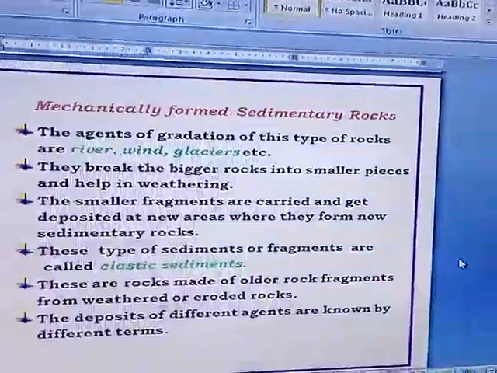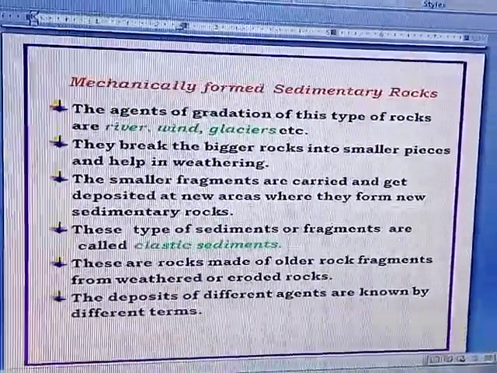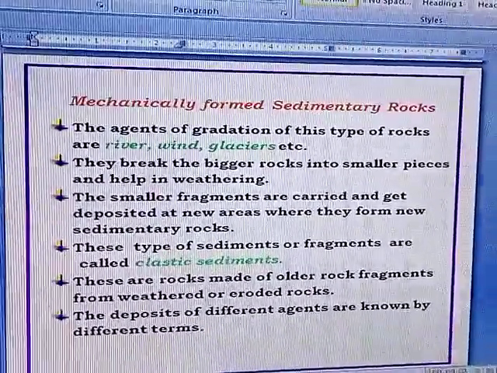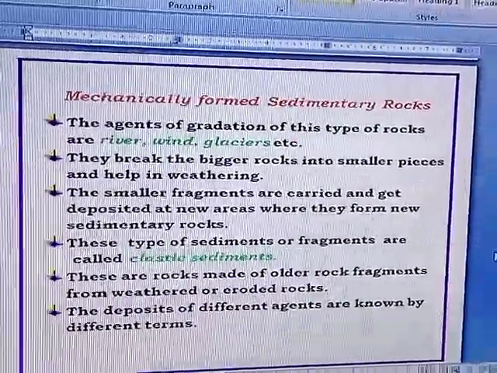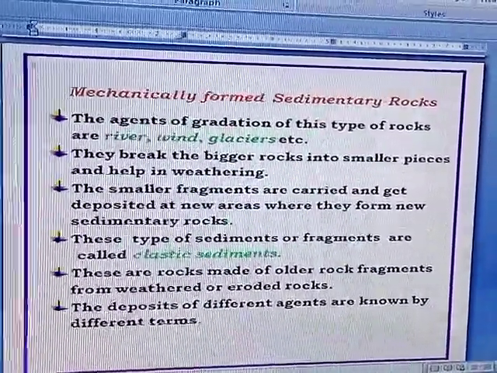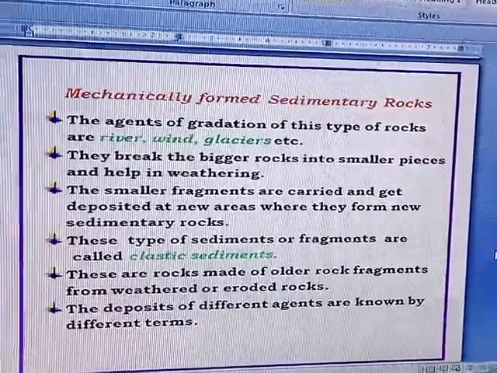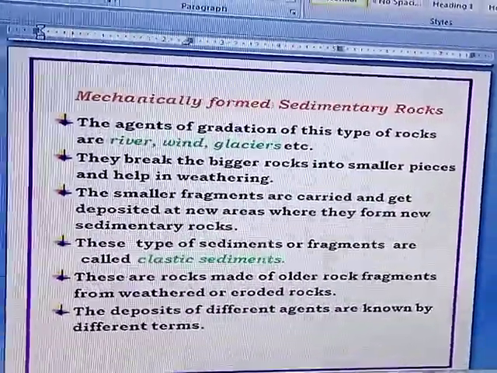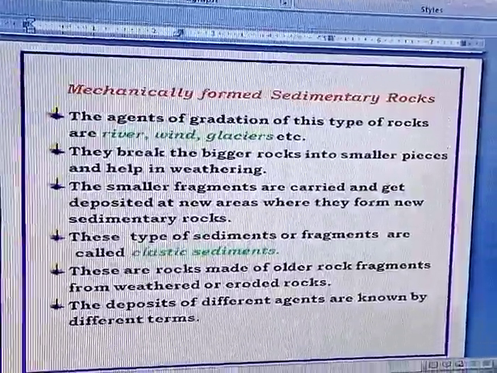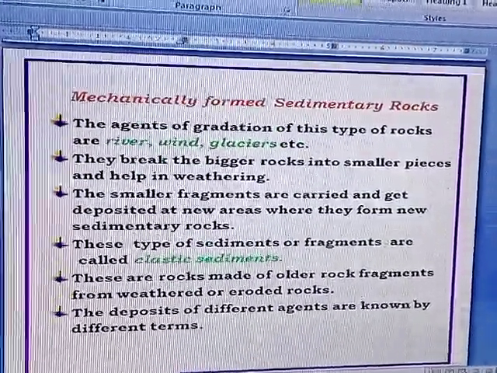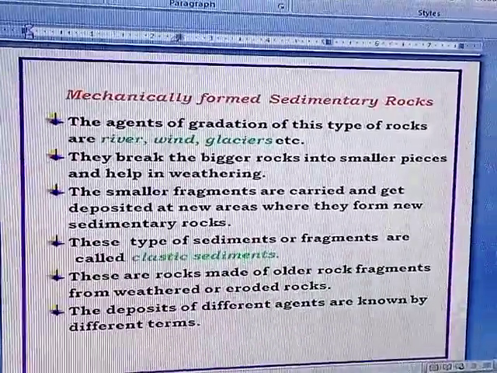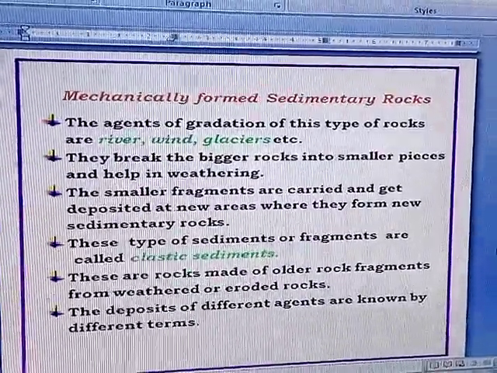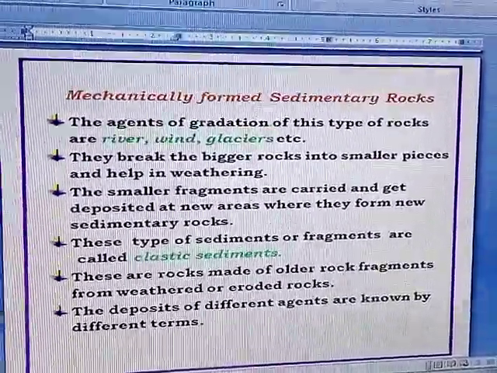The agents of gradation of this type of rocks are river, wind, and glaciers. Remember, these agents bring the sediments from one place and deposit them in another place, and there it gets lithified. They break the bigger rocks into smaller pieces and help in weathering. The smaller fragments are carried and get deposited at new areas where they form new sedimentary rocks. These types of sediments or fragments are called clastic sediments. So sometimes mechanically formed sedimentary rocks are also called clastic sedimentary rocks.